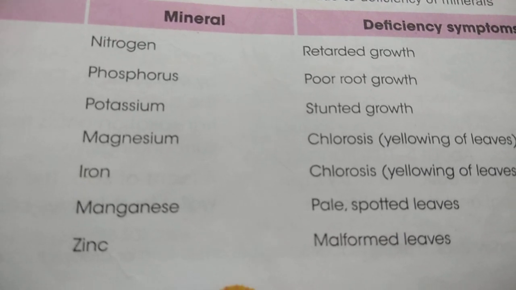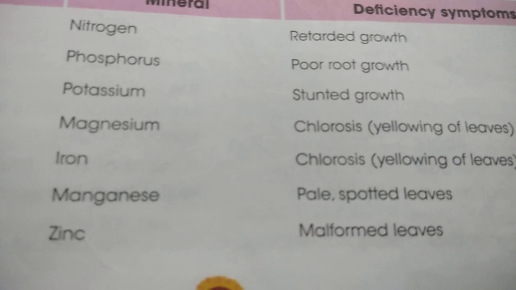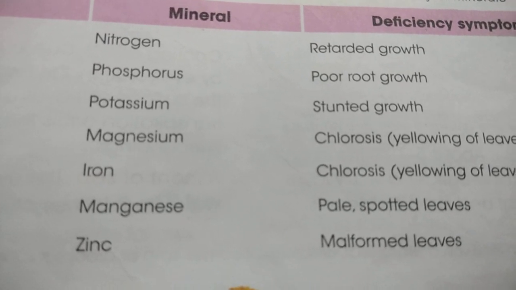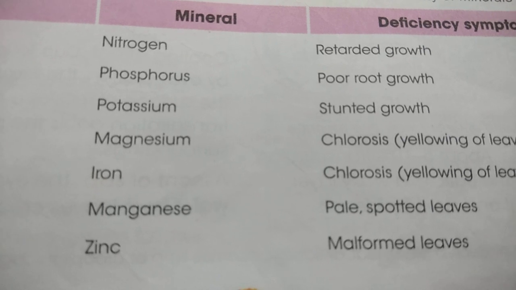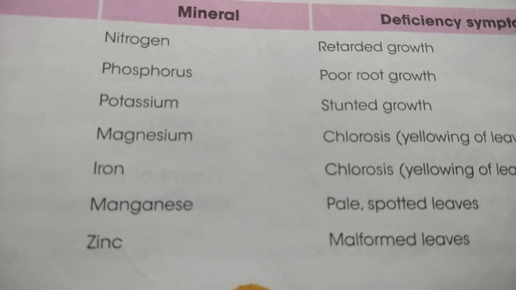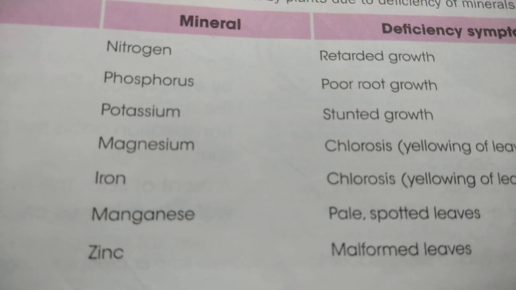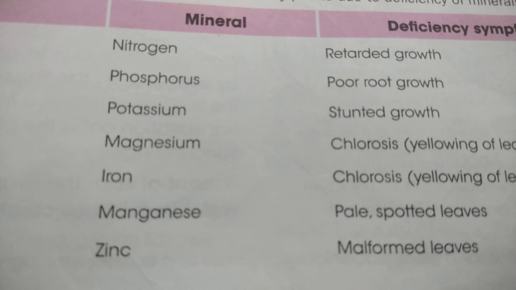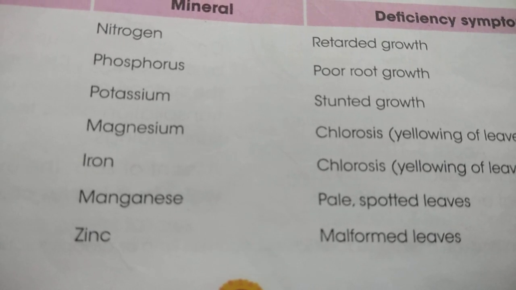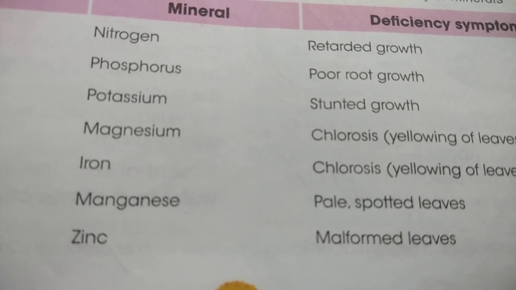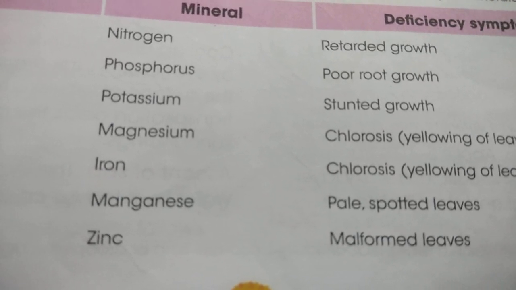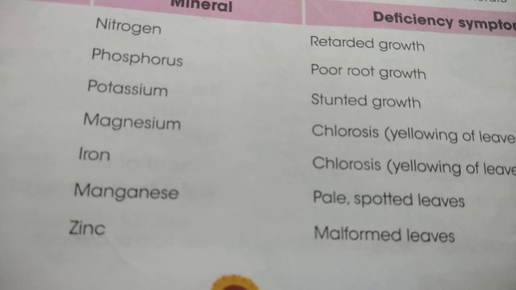And deficiency of magnesium causes chlorosis, means yellowing of leaf, because it is helpful in chlorophyll formation. Iron deficiency also causes chlorosis, because that is also helpful in the formation of chlorophyll. So yellowing of leaf, this chlorosis, is a symptom of both magnesium as well as iron deficiency.